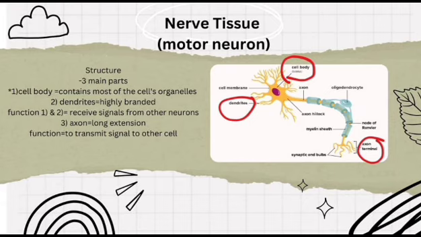Dendrites are highly branched, and both of them have the same function, to receive signals from other neurons. Last but not least, axon. Axon is a long extension of the cell body, which is longer than dendrites, and the function is to transmit a signal to other cells.